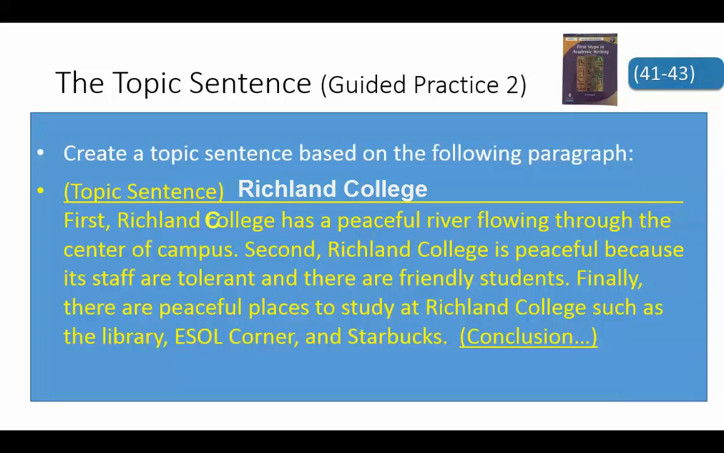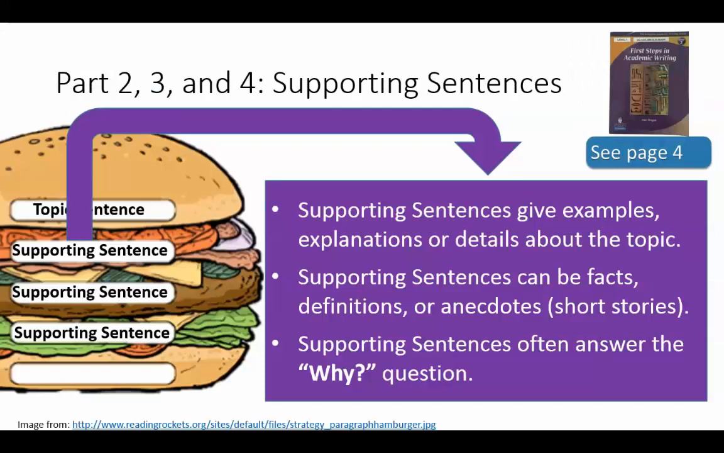Well, let's look at each sentence. It says, first, Richland College has a peaceful river. Then it says, second, Richland College is peaceful because. And then finally, there are peaceful places. So the word peace or peaceful is repeated 3 times. So we can connect that to the topic. So our topic sentence would be something like, Richland College is peaceful, or Richland College has a very peaceful campus. Okay, so that's an overview of the topic sentence.